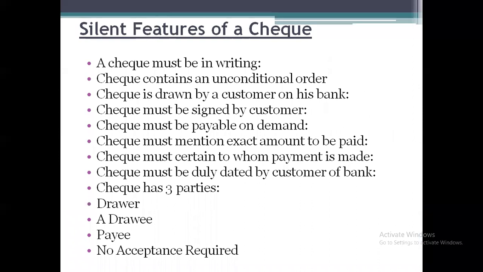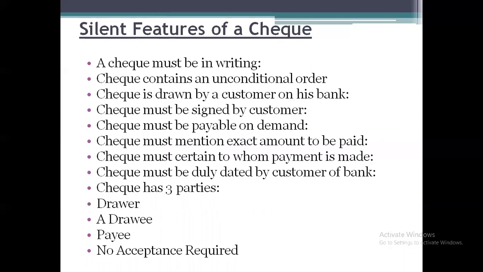Next, we have the salient features or characteristics of a check. So it may ask for a 5 marks question, so just look it out. What are the characteristics or features of the check? First one, a check must be in writing. So always the check should be in a written form.